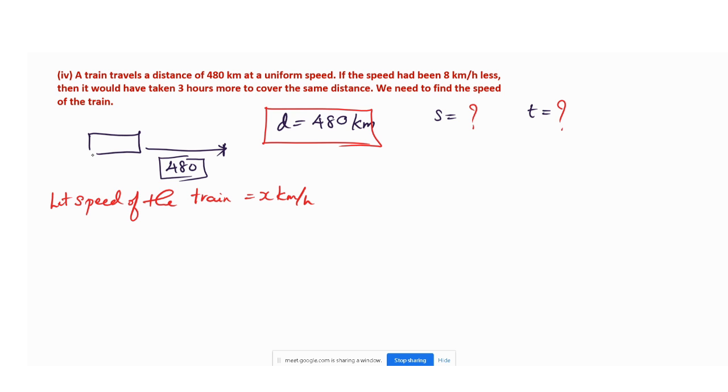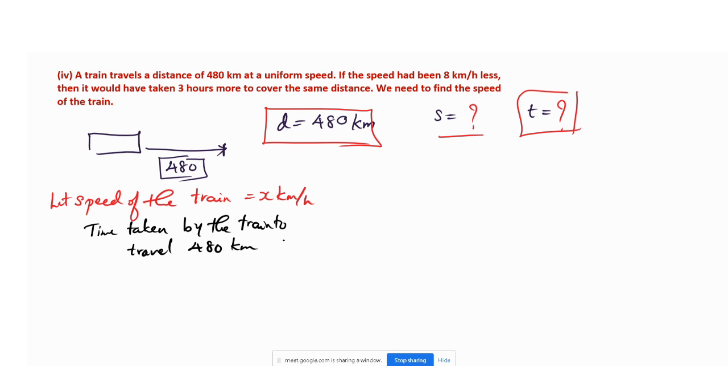Then we have to find the time actually. First we will find the time. We need to find the speed, so that is not possible, so we have taken x. So we have to find now at least what? A time. Okay. So we will take the time. Time taken by the train to travel 480 km. So will you say what is the time taken by the train to travel 480 km?